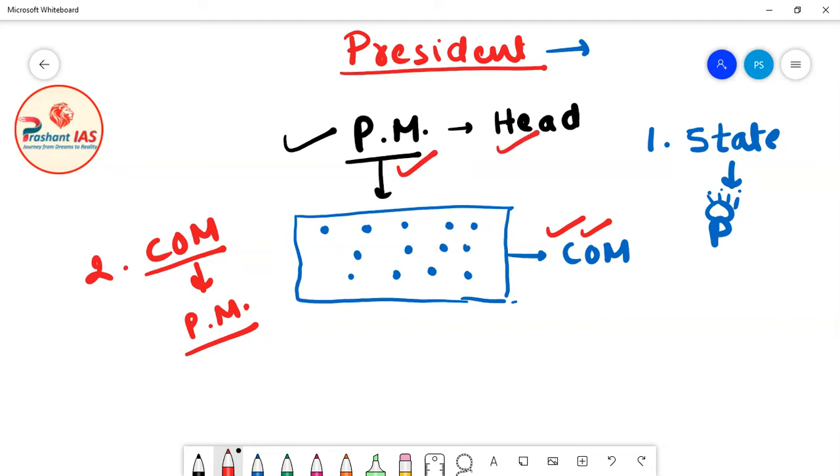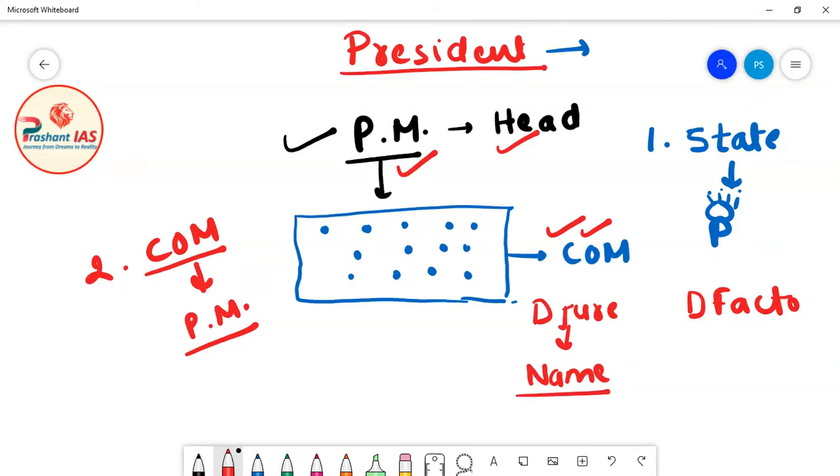Okay, now friends, there are two concepts called de jure head and de facto head. De jure head means head for only namesake. He does not have real powers. He only has namesake powers, powers for show. And de facto head means the person who has real powers, the person who is really powerful. So really the de jure head is not powerful; he is only powerful for namesake. But the de facto head is really powerful.